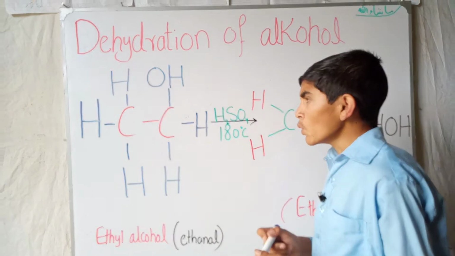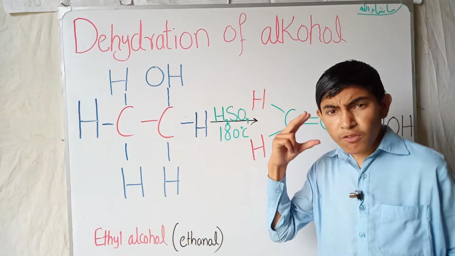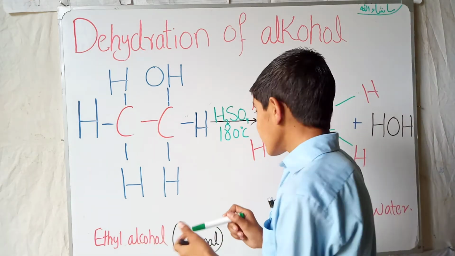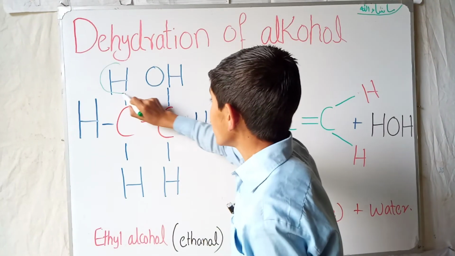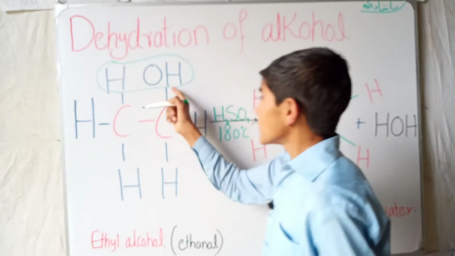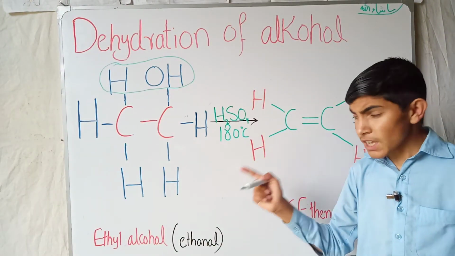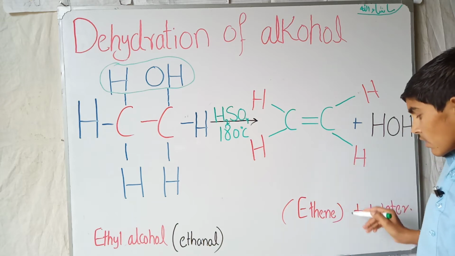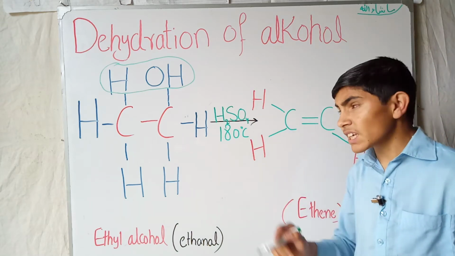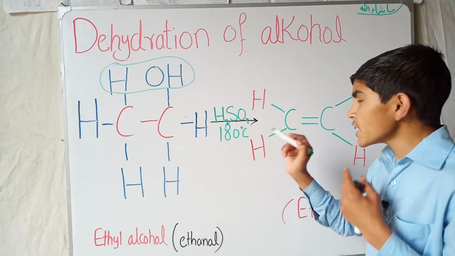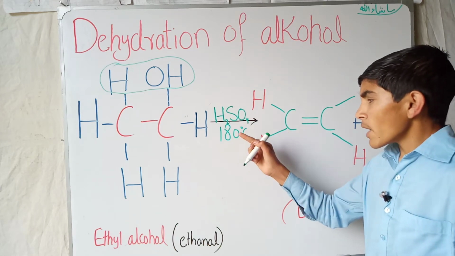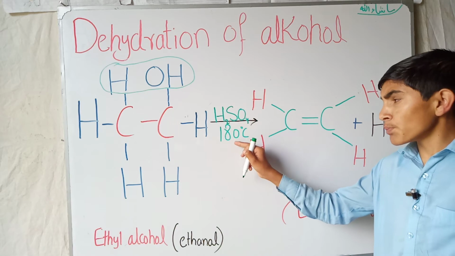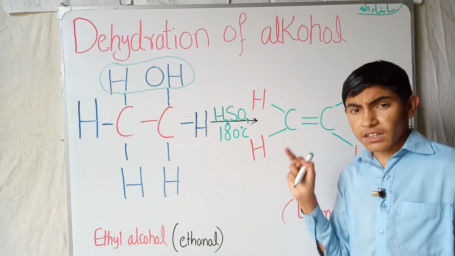Now it is a process by which we remove water from this alcohol. You can see that when we remove this H2O from the ethanol, the product is ethene, which is the alkene. This process is carried out in the presence of H2SO4, sulfuric acid, at a temperature of 180 degrees centigrade.